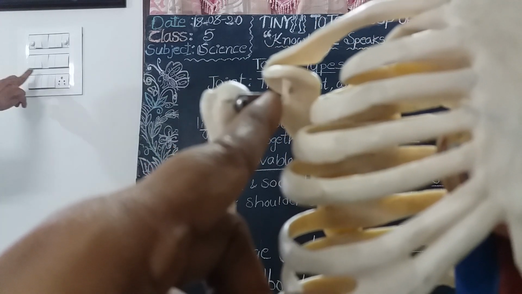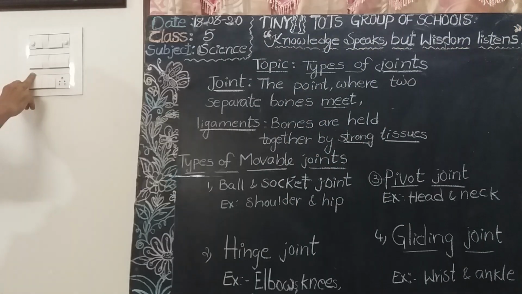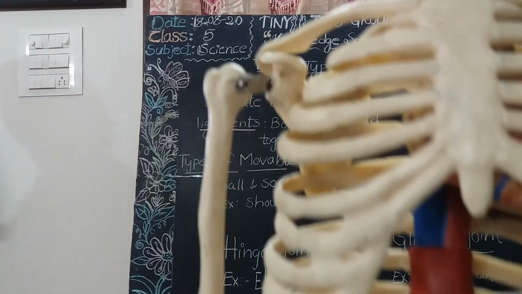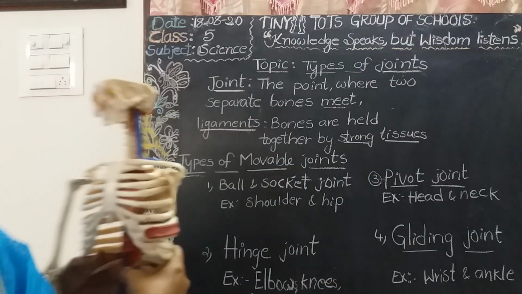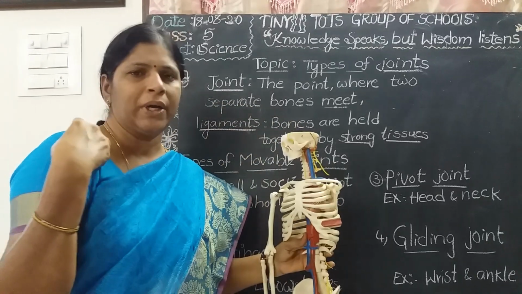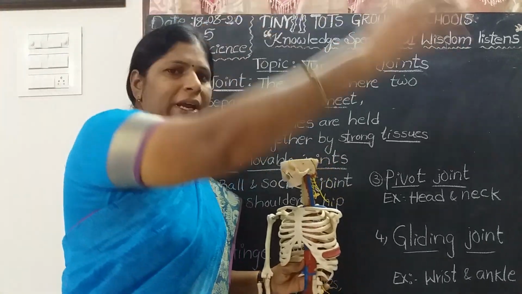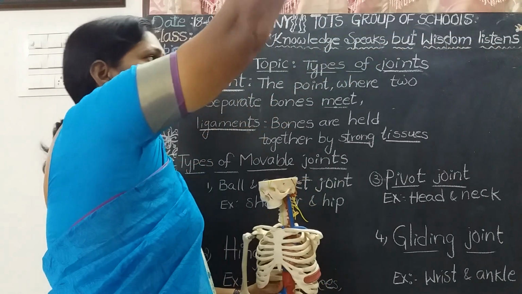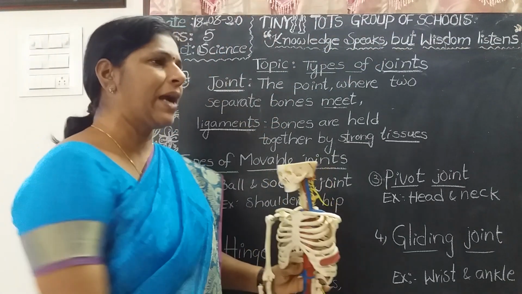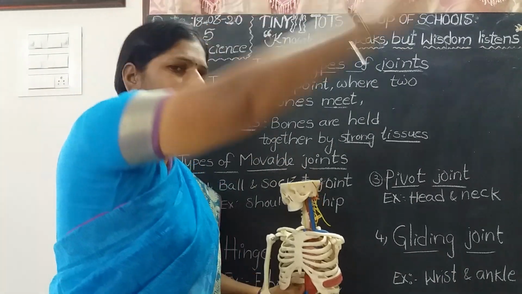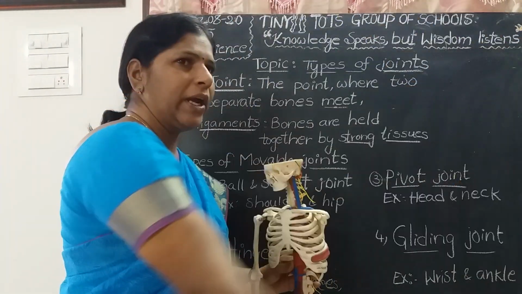And the thigh bone fits into the socket of the hip bone. So the ball and socket joint allows movement in all directions. Where are the ball and socket joints present? Shoulders and hip. That's why we can move our hand in all directions. Move your hand like this, back to front and front to back. It allows all directions.